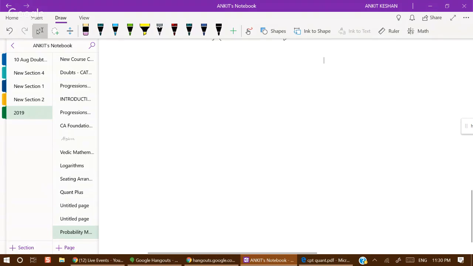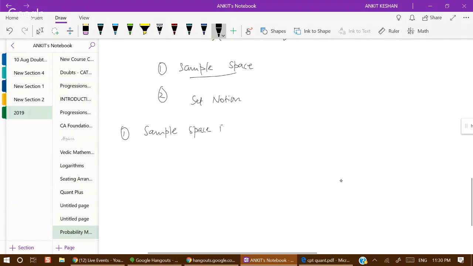Now we'll talk about sample space and set notation. Sample space. Let us first talk about sample space. So sample space is the set of entire possible outcomes of an experiment.